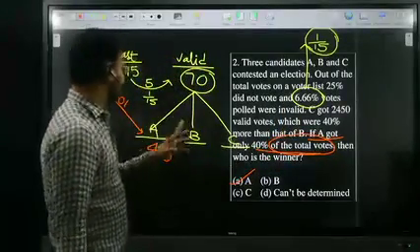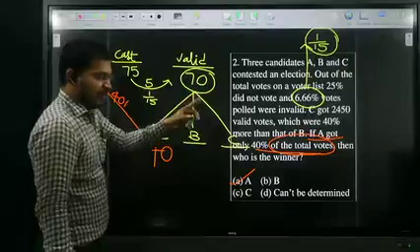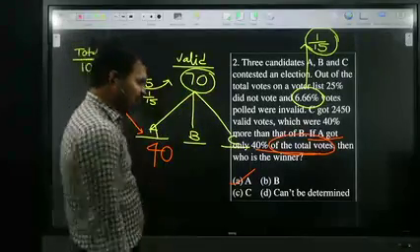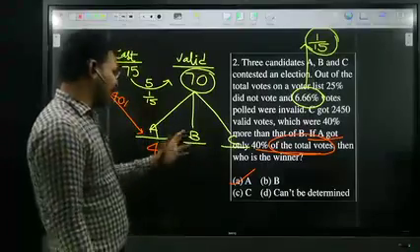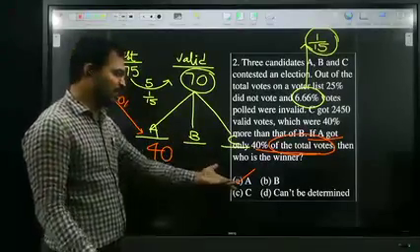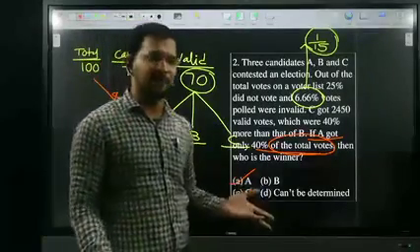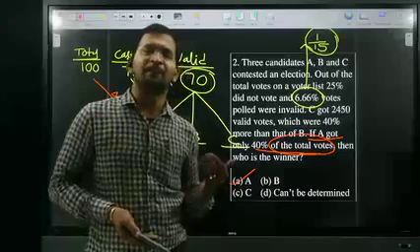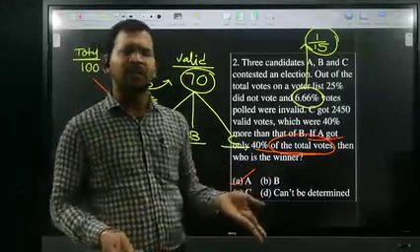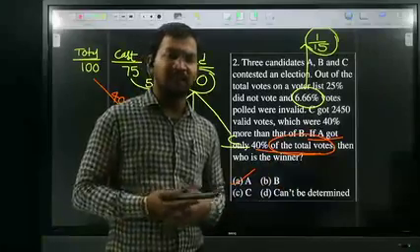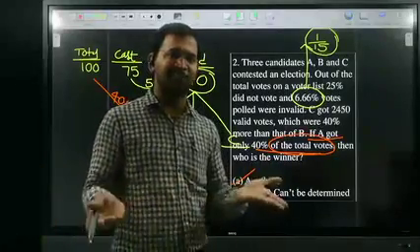Swapna, you calculated 40% of 70. That is the reason. So they gave the 'cannot be determined' option also. If you got 28, then I don't know the B and C votes. Because if A got 28, the remaining is 32. If B got 32 and C got 0, then B is the winner. If C got 32 and B got 0, then C is the winner.